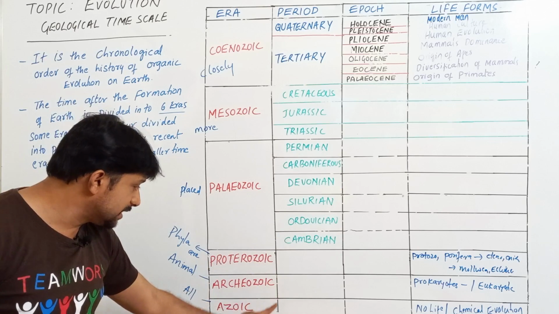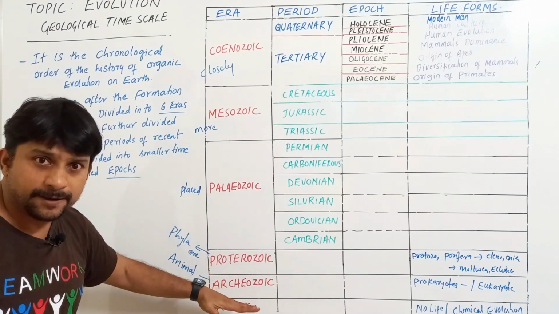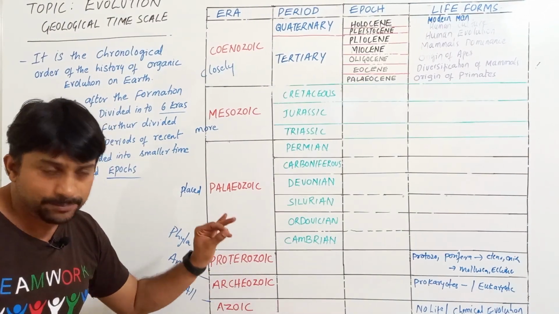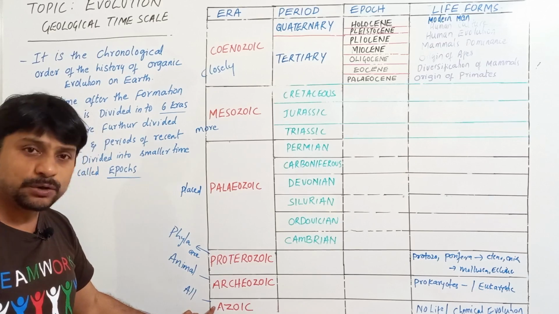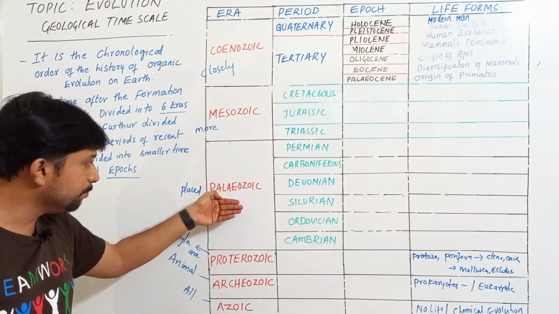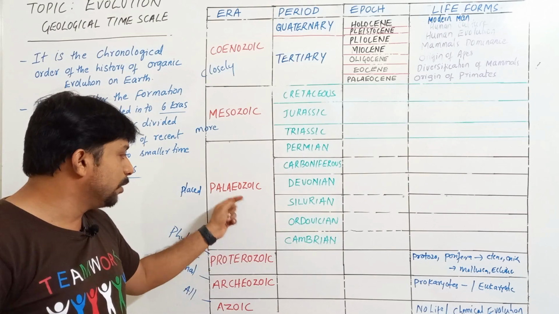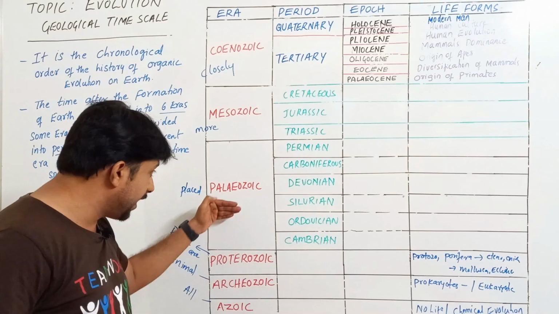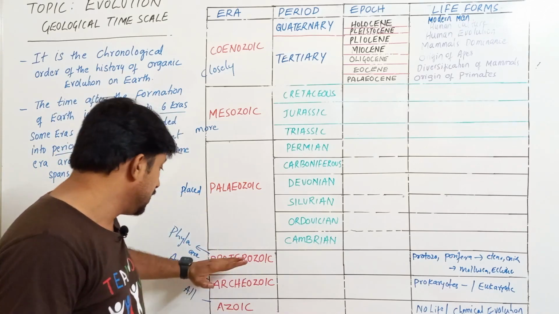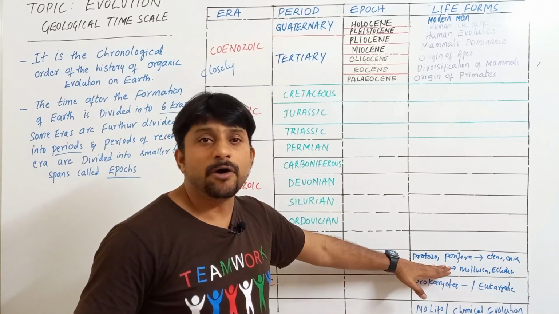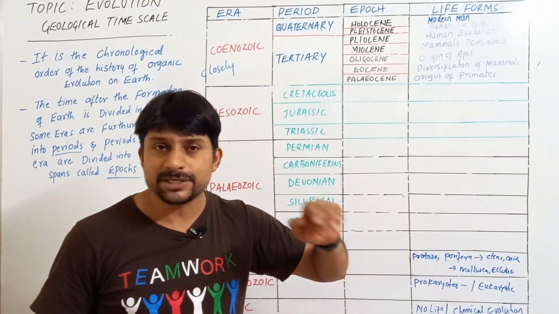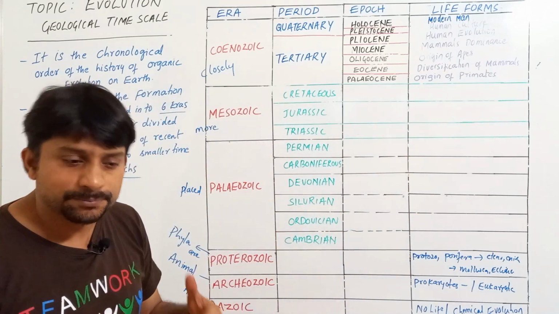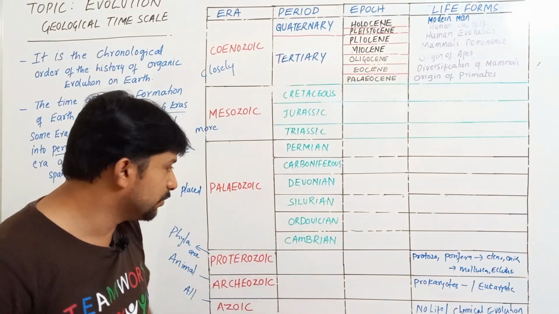Now, before the Paleozoic era, these three eras are together called the Precambrian era. Remember, Proterozoic, Archaeozoic and Azoic are called the Precambrian era before Paleozoic. That's why the Paleozoic era starts with a period called the Cambrian period. Up to the Precambrian, you can see the formation of invertebrates, non-chordates. After the formation of non-chordates, the evolution of chordates took place, that is urochordates, cephalochordates and so on.